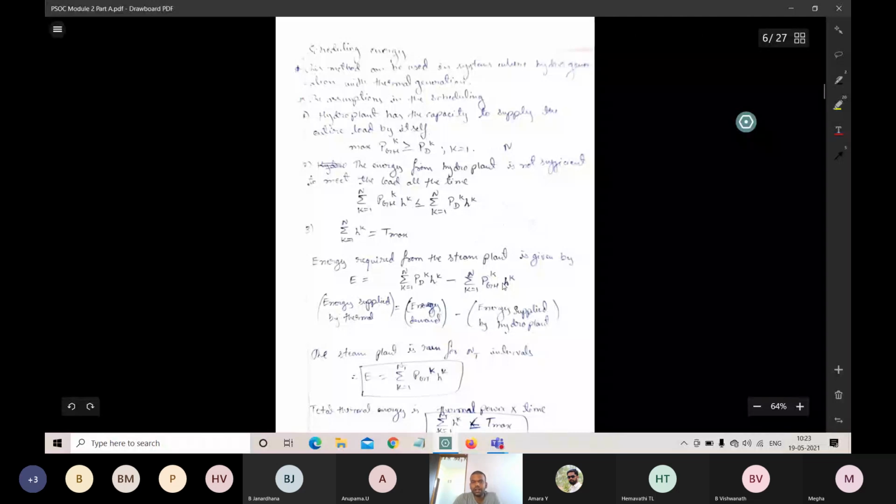This is the energy generated by the hydel power plant, the energy supplied by the hydro plant. If you subtract the energy supplied by the hydel from the demand, you will get the energy supplied by the thermal.